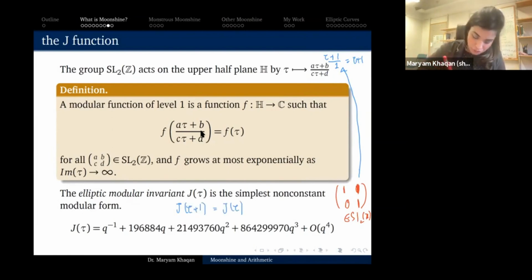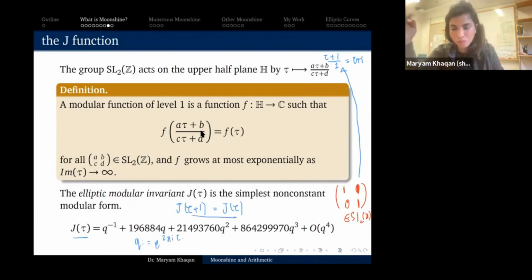So the J function is actually invariant under tau, periodic in tau. And if I define Q to be e to the 2 pi i tau, then this fact just means that I have a Fourier series, j of tau equals q to the negative 1 plus so on.